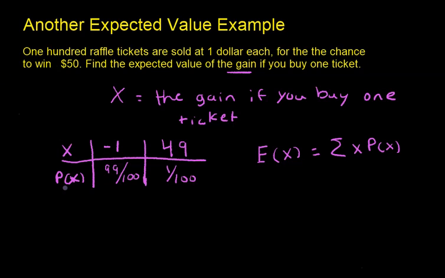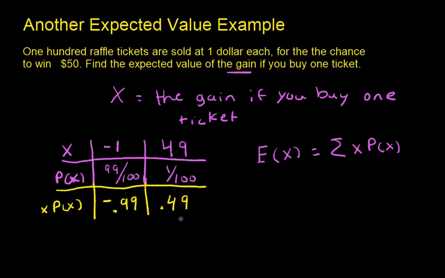So I'm going to add a row where it's going to be x times p of x. -1 times 99 over 100 would be -0.99. 49 times 1 over 100 would be 0.49.